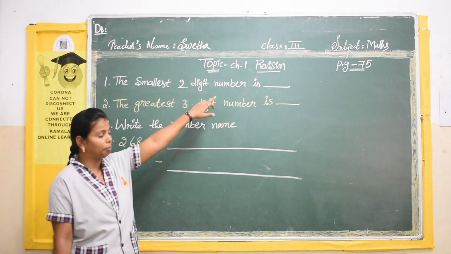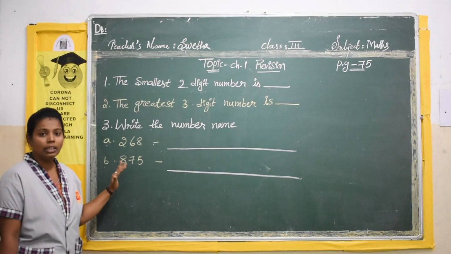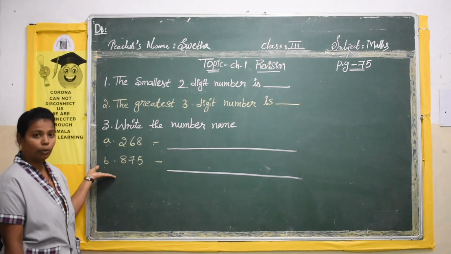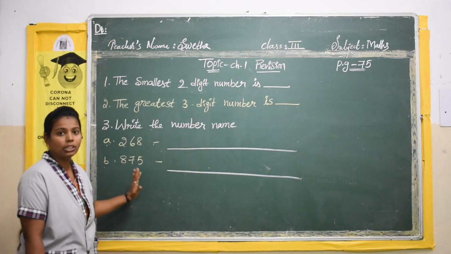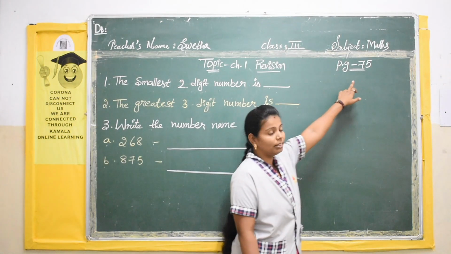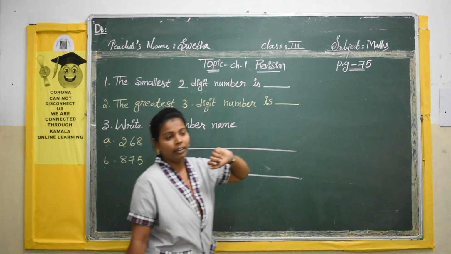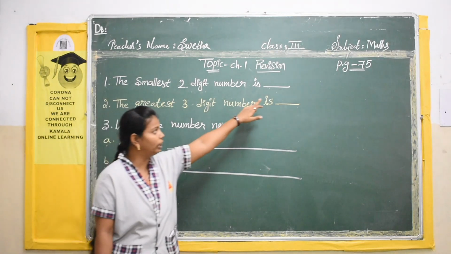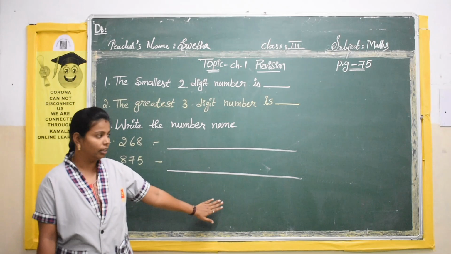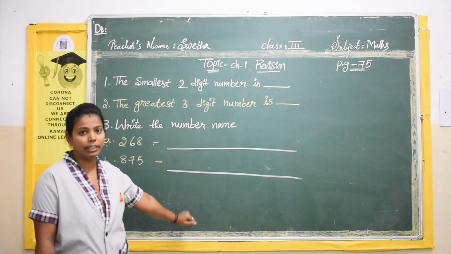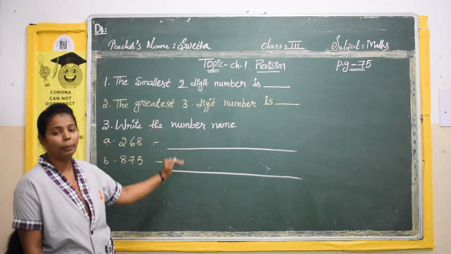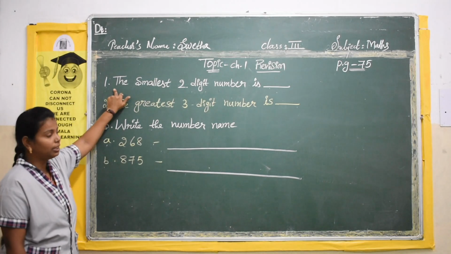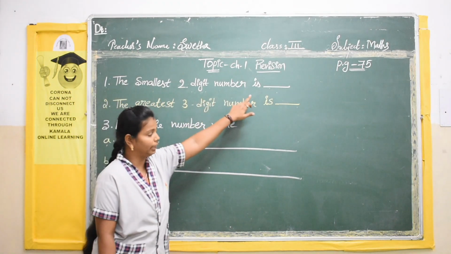Here in this first chapter, revision, they have given you some questions. Those are fill in the blanks. Here I have given 3 questions, and all these questions are on page number 75 in your term book. You need to answer only the blanks where I am filling with the chalk here. Listen to the explanation carefully, and after listening, copy down the answers in your term book. See, the first question is: the smallest 2-digit number is.